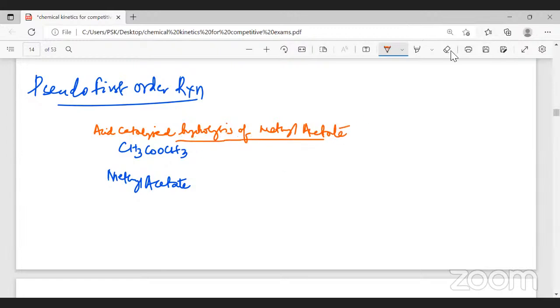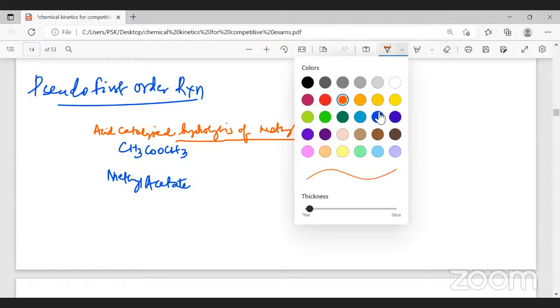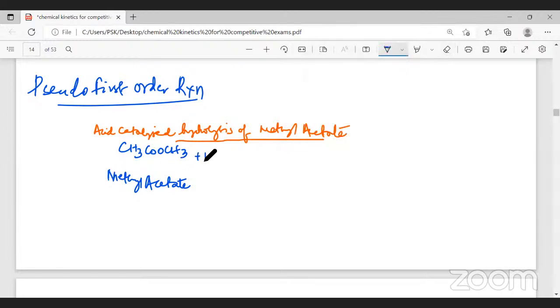So this methyl acetate, when you hydrolyze, hydrolysis is water addition, in the presence of an acid, represented as H plus. Assume that the bond breaks here. Water, we can write as OH and H. So we get the products acetic acid and methyl alcohol.